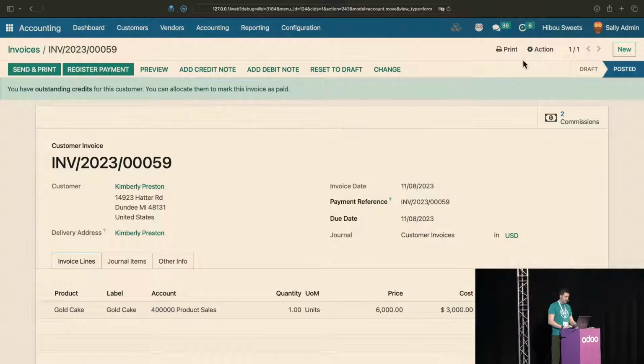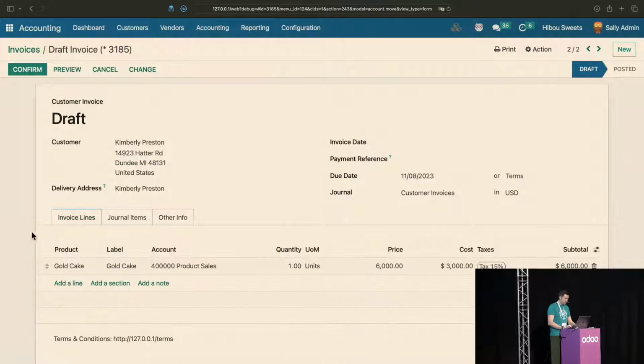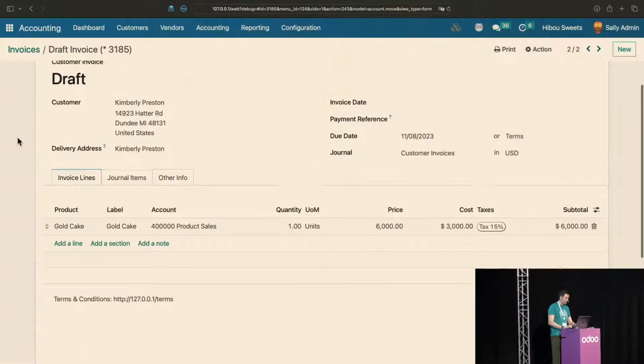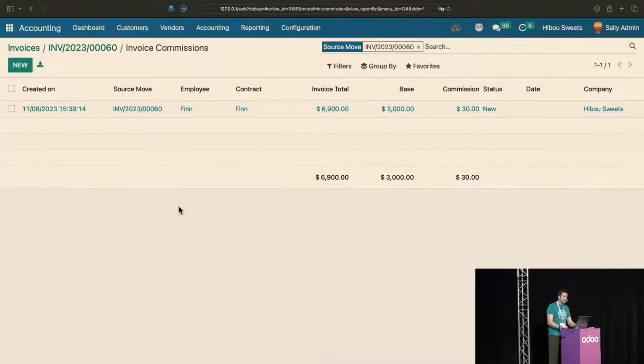Let's do it again. Let's duplicate this one. And we're going to go over to our other info, and we'll choose Ella. Now, some of you might remember that Ella didn't have commissions set up, so we're kind of curious as to what might happen here. Let's confirm. And in fact, we get 1 commission, but it's not for Ella. It's the same as the last time.